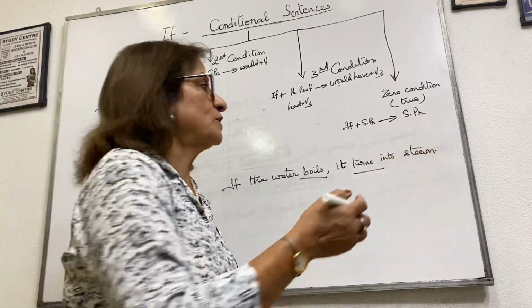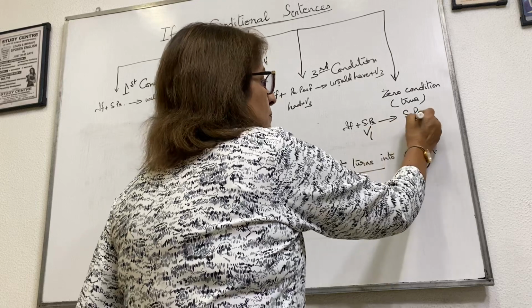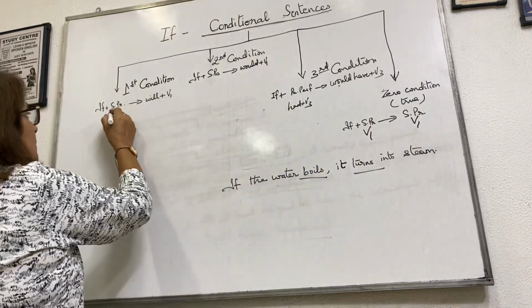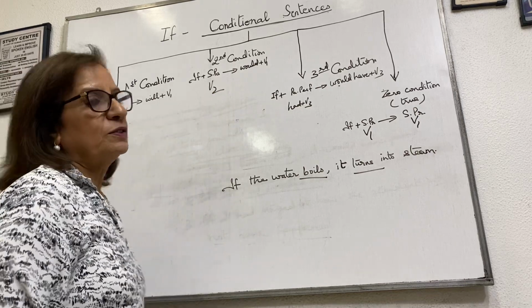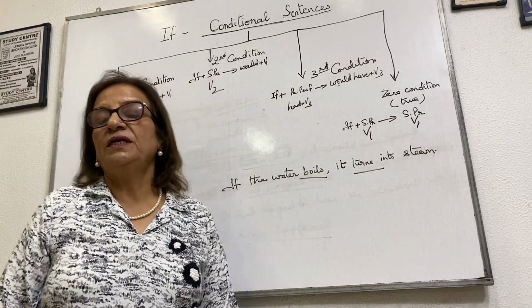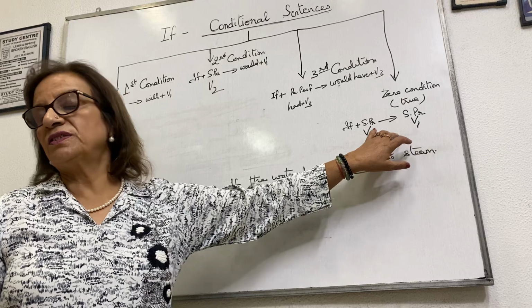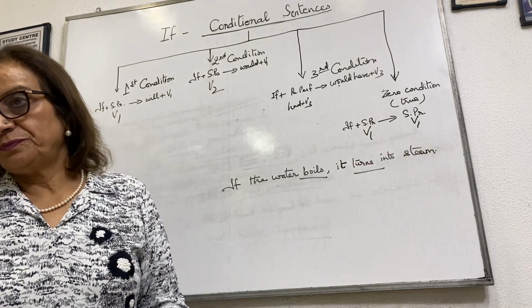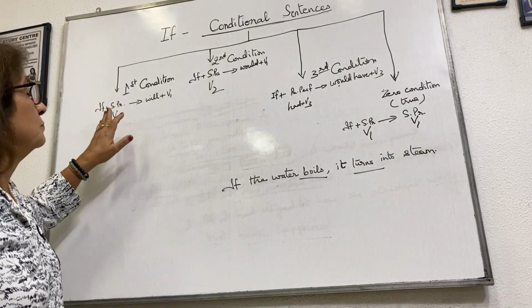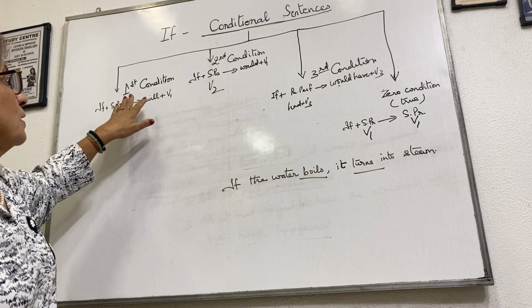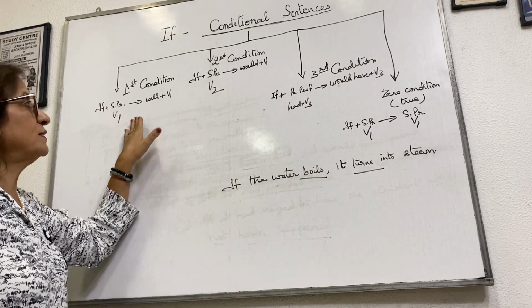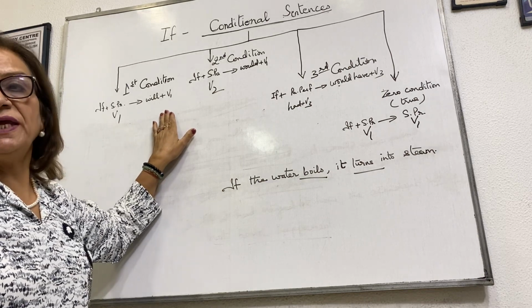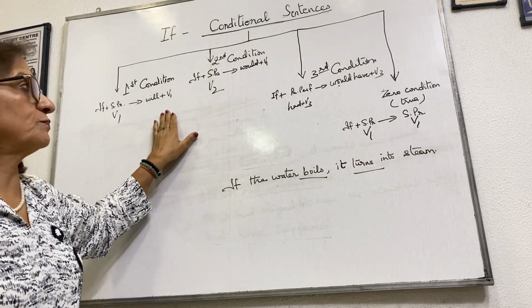Okay. What is simple present? V1. What is simple past? V2. Okay, so remember the three conditions and the fourth is the zero condition. First condition, if clause is in simple present, the second clause will be will plus verb in the first form.